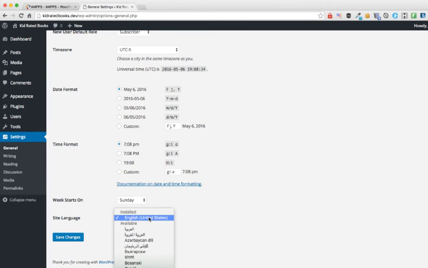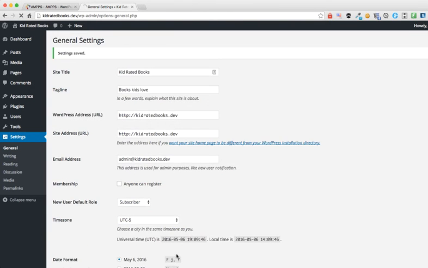And of course, as a site language, remember early on when we set up Softaculous, if you had set that up there, this would have changed as well, and the whole interface here would change to the language that you've chosen. I'm going to click Save Changes.